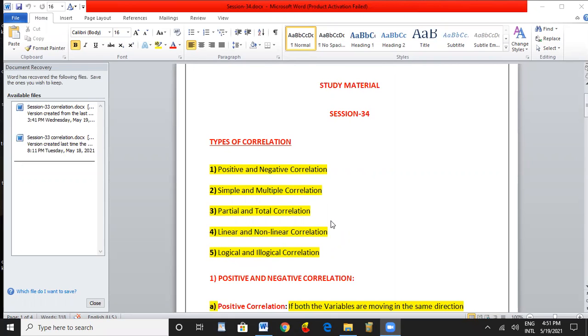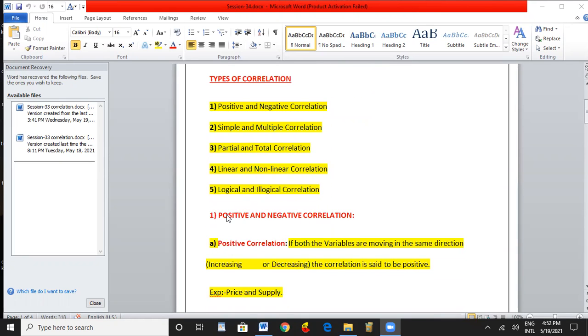In the previous session, we discussed the meaning of correlation, the definition which has been given by Tuttle, and the importance of correlation. Now we shall study what types of correlation there are. The first one is positive and negative correlation.